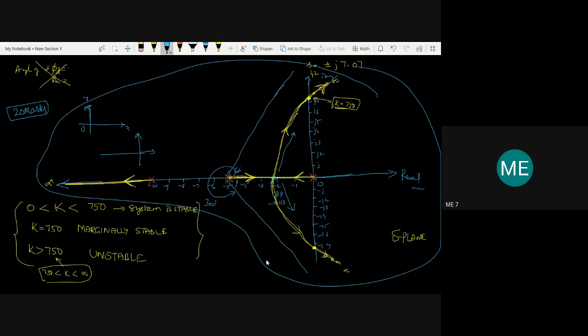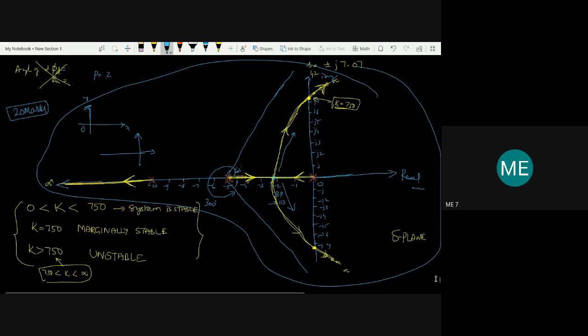Then rule 2 is also used, that is p equal to z, or p greater than z, or p less than z. That case we identified by finding p and z. Similarly, for rule 3, we drew the initial pole zero plot and then identified the sections of root locus. Then, based on rule 2, rule 4 and rule 5 are also calculated, that is, the angle of asymptotes and location of asymptotes.